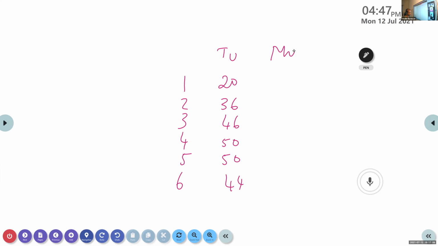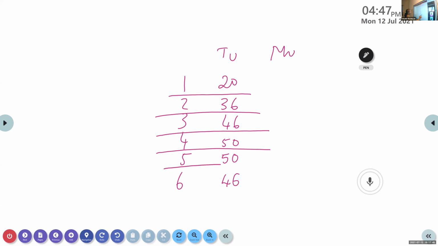How can you find out the marginal utility? When you consume the first unit, it is 20, second unit, it is 36, third unit, 46, fourth unit, 50, fifth unit, 50, sixth unit, 44.